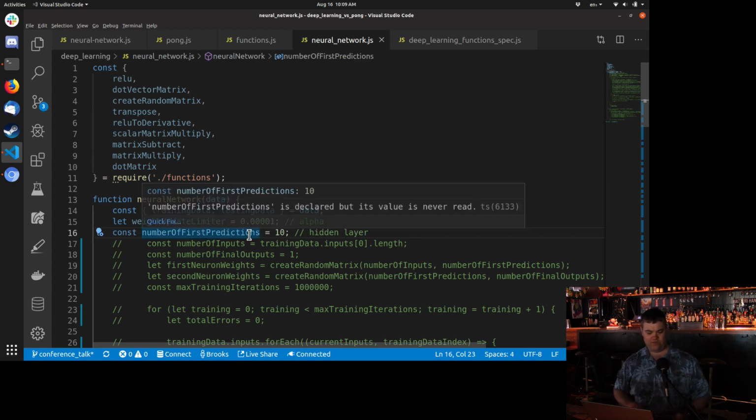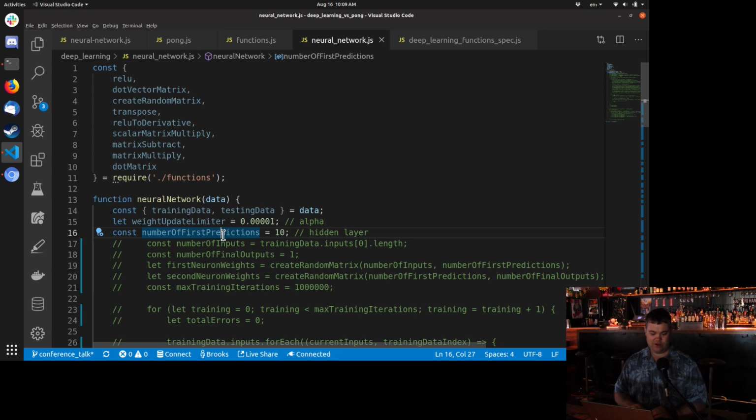Then we're going to have the number of first predictions. When I first learned this, I just created a single layer neural network and tried to run it, and nothing worked. It never learned. I later learned, by turning a page in the book, that we need a 2-layer neural network for it to learn at all. So we're going to take one neural network, and it's going to create a guess, and that guess is going to be the input for the next neural network. So this is the number of first predictions. I don't know if there's a scientific way to determine what this number should be. I just guessed until I got something that worked. So 10, we're going to have 10.